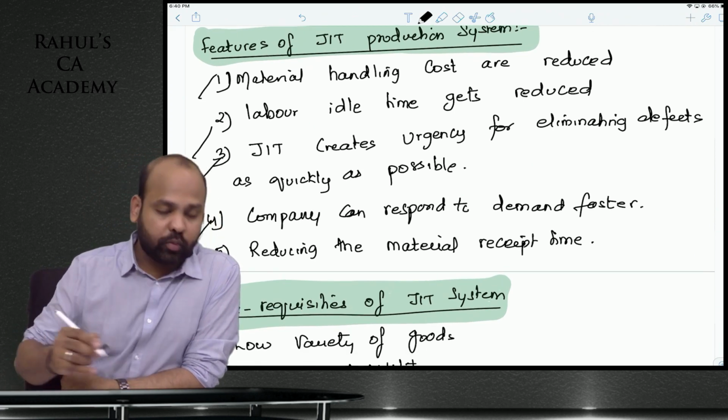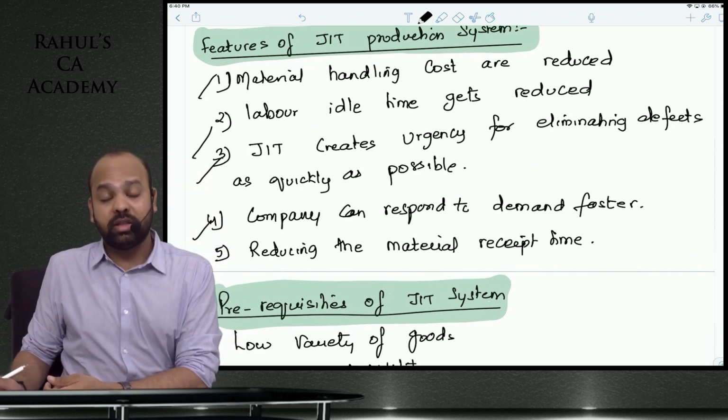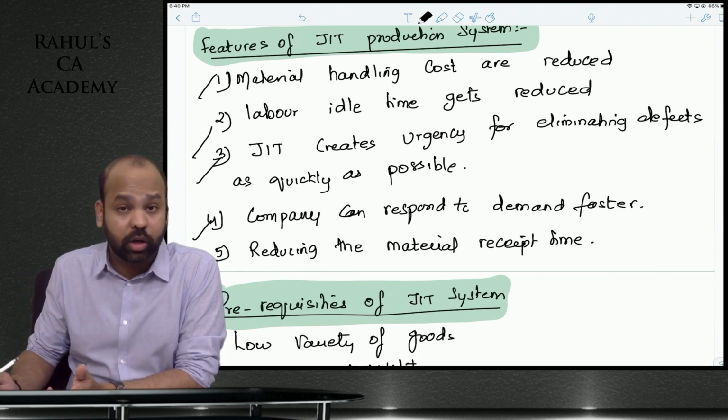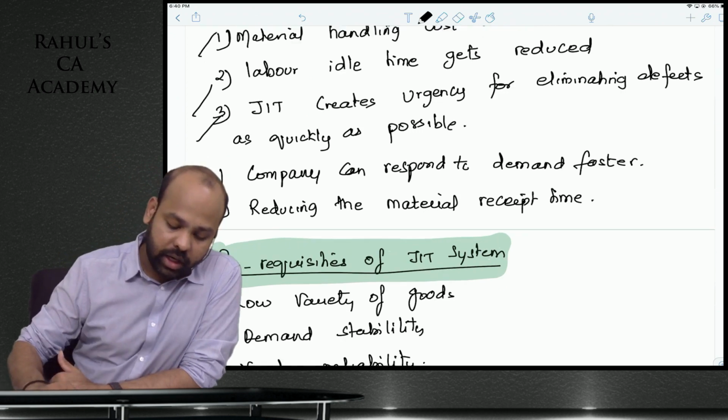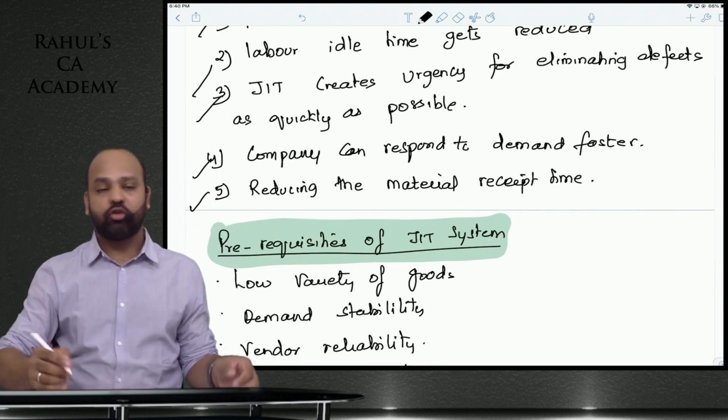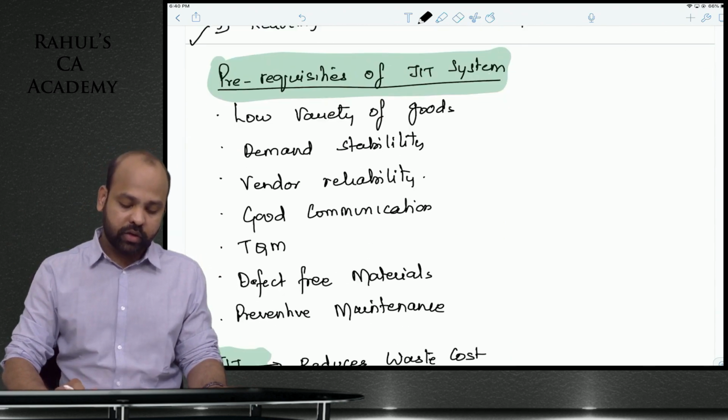The company can respond to demand faster because you have flexibility of operations. The setup time has been reduced. You are not manufacturing longer production runs. Obviously, it will help you to respond to demand properly. Reducing the material receipt time is as good as reducing your material handling cost.